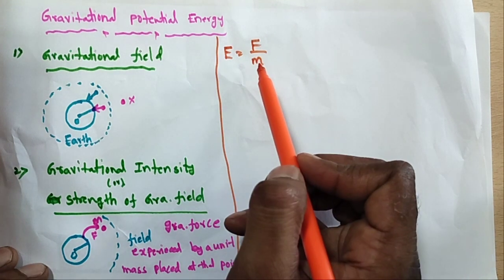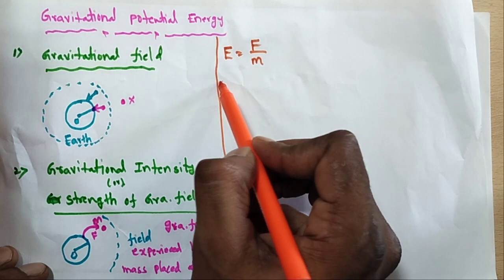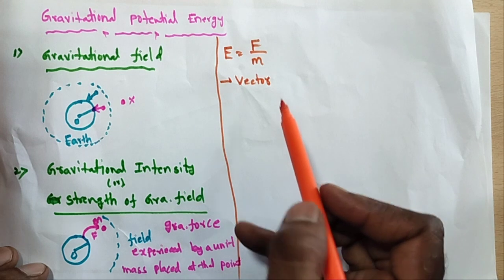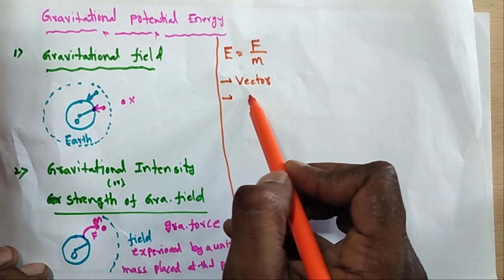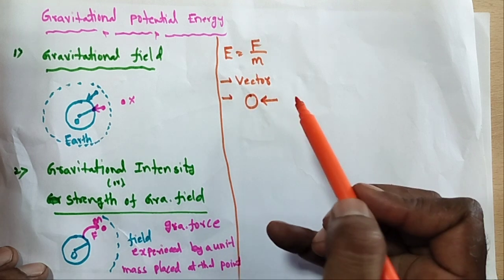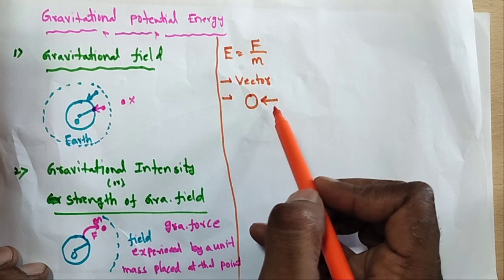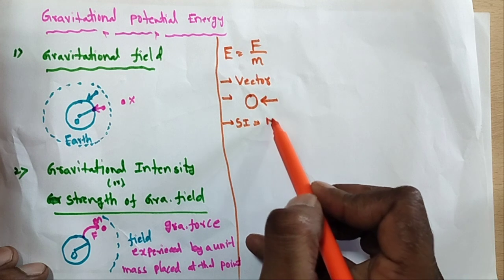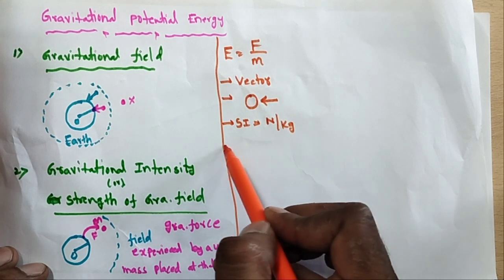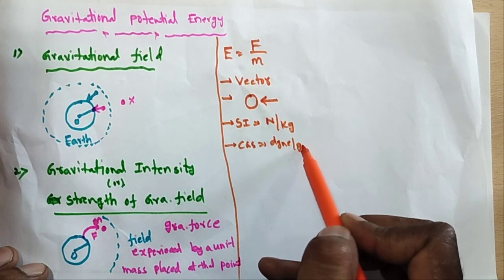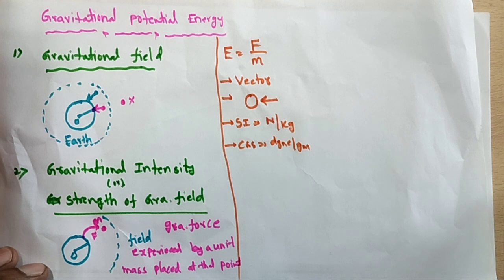The force is acting per unit mass. So it is a vector quantity. Gravitational intensity is a vector quantity. It is always directed towards the source of the field. The SI unit is Newton per kg, and the CGS unit is dyne per gram. So this is the second one, the gravitational intensity.